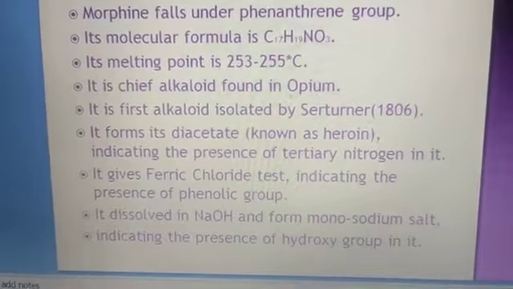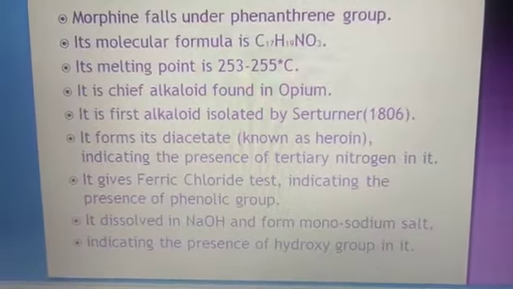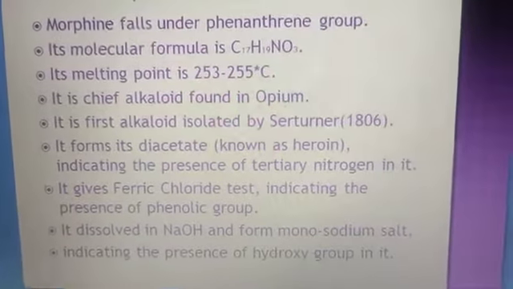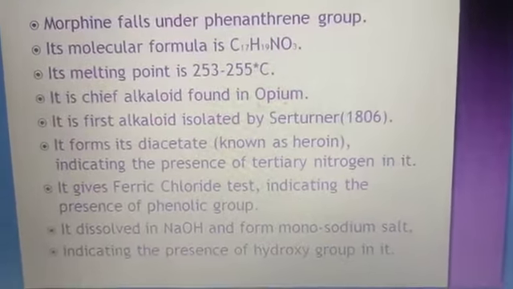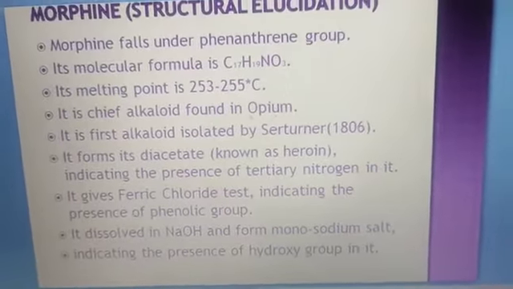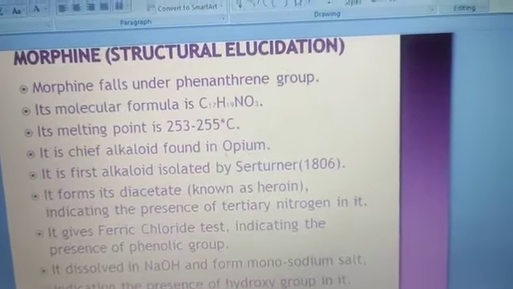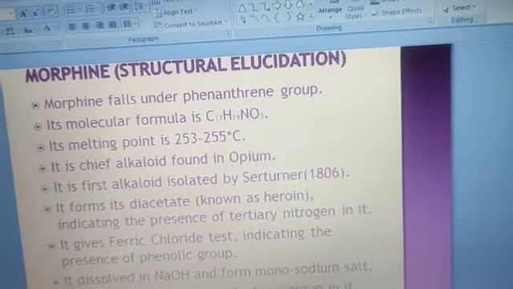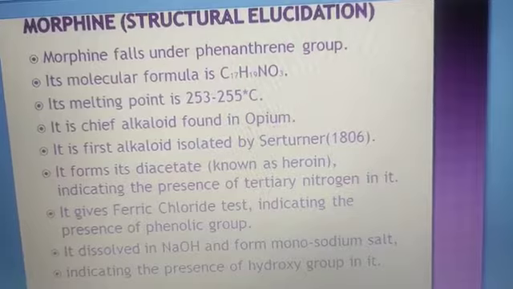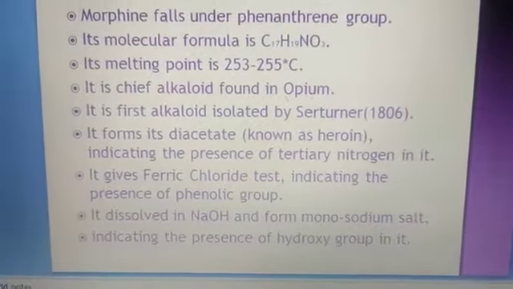in 1806. It forms a diacetate known as heroin, which indicates the presence of tertiary nitrogen in it. Heroin is a drug, the acylated form of morphine, and morphine is found in opium, therefore opium is banned, because from opium we get morphine, and by acylation of morphine we get heroin. Again, this indicates the presence of the tertiary nitrogen in it.